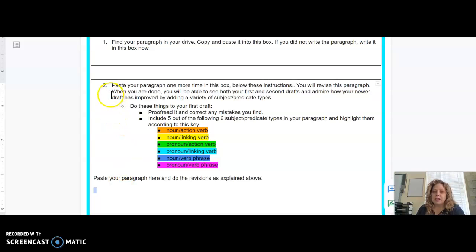All right, paste your paragraph in this box. You're going to revise it. When you're done, you'll be able to see then your old draft and your new draft. That's kind of why they're both going to be on the page.